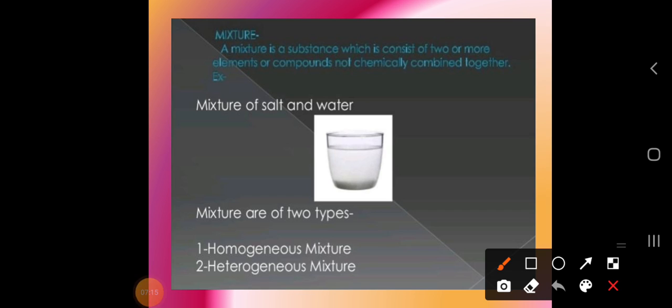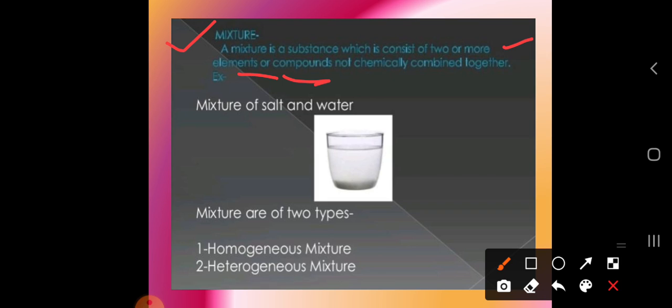So dear students, when we talk about a mixture, it is a substance consisting of two or more elements. Okay, so what do you mean by mixtures? It is a substance consisting of two or more elements. This only is considered to be a compound. So don't get confused when the question arises, what is a compound. You have to write the same answer, that it is a mixture of substances consisting of two or more elements. So here let's talk about the mixture.